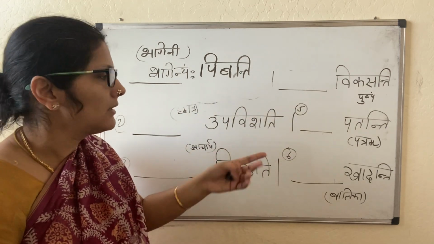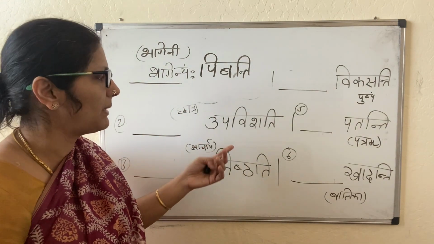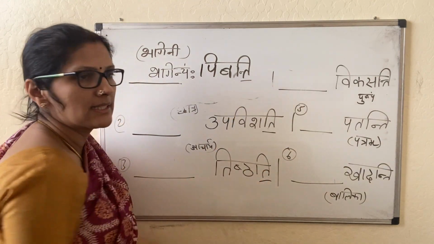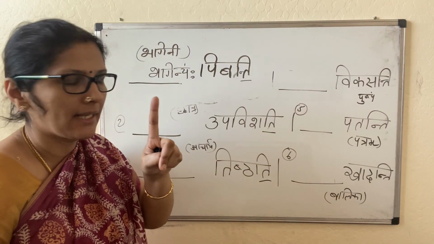Upavishu, to sit. So Upavishati. Chhatraha, the student sits. Upavishati, we should look at the ending. I have told you that in all these, Ti, Taha, Anti will be there. So that means only one person is sitting.